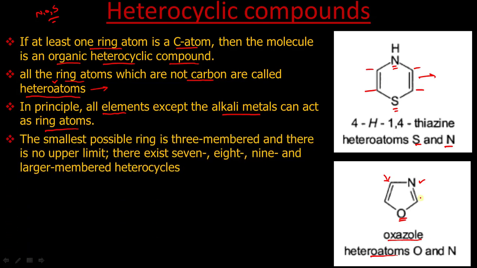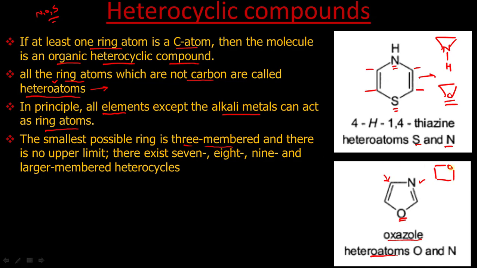Now this heterocyclic ring can vary in size. It can be a three-membered ring like this. This is a three-membered ring, which you have studied many times: epoxide. This is a four-membered ring with oxygen. This is called oxetane. So we can have any number of atoms.